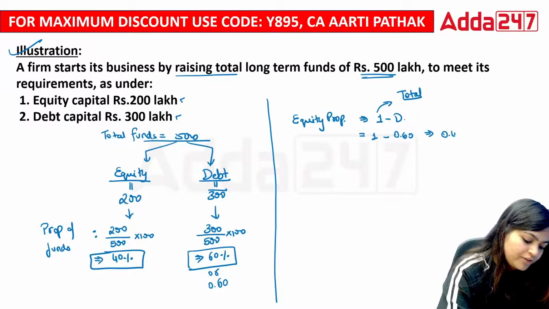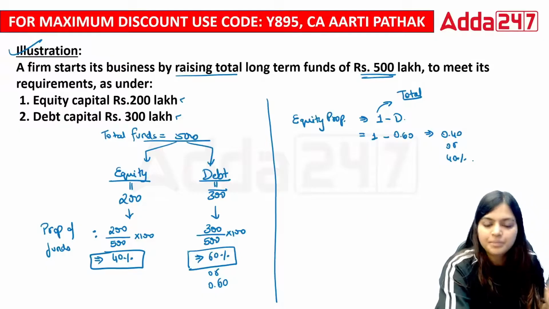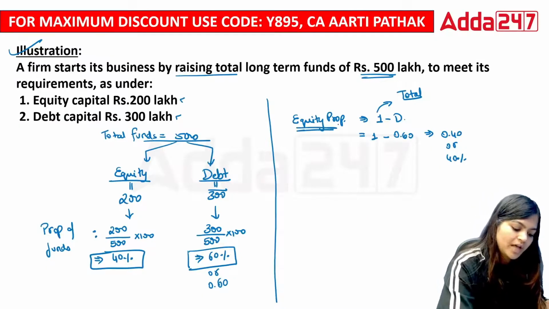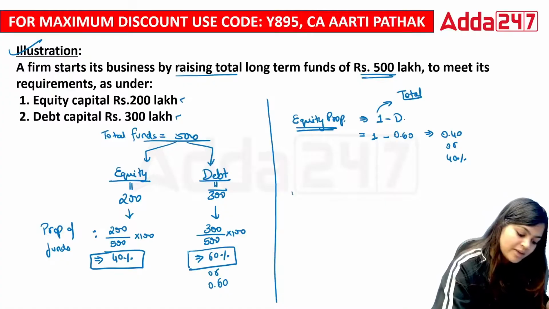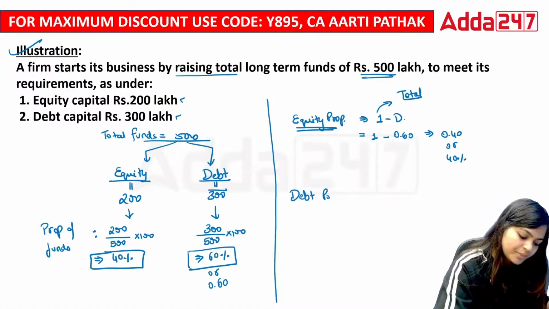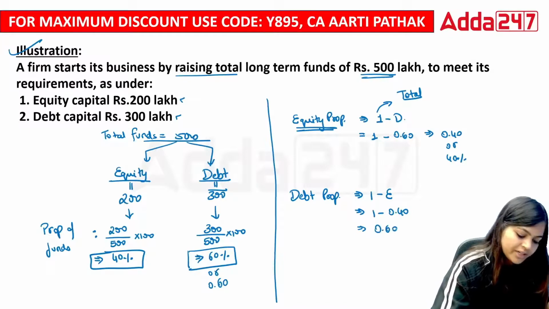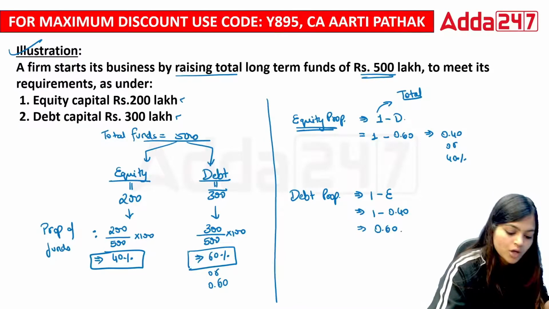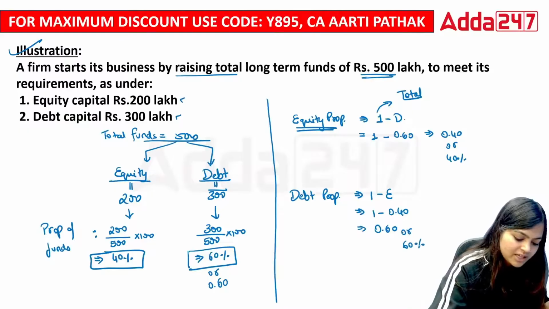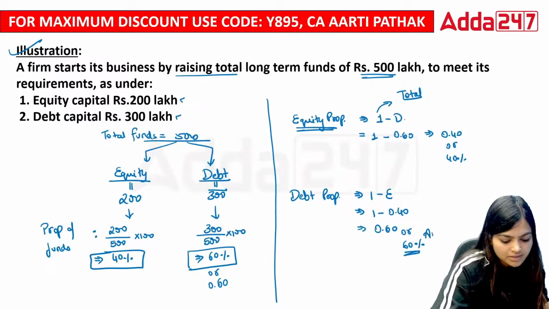So this is 0.40, or your 40% if I represent it in percentage. So this is how I can also calculate equity proportion. Same, I can calculate debt proportion: 1 minus equity. So 1 minus, if I see the equity side only, 0.40. So your debt is 0.60, or you can say this is your 60%. Yes, this is your answer.